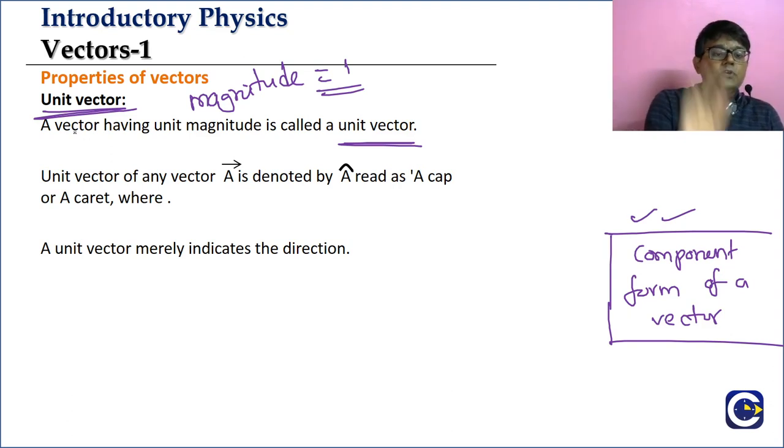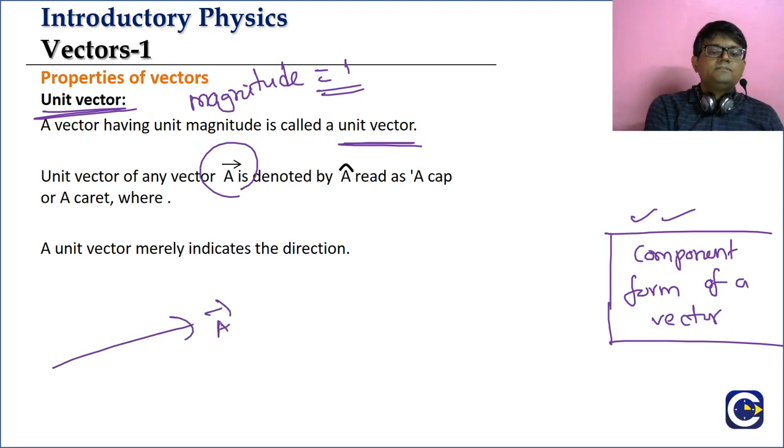Look at this, the concept of unit vector. So unit vector in the direction of a bar. Say for example there is a vector a bar வச்சுக்கோங்க. In the a bar direction la you want to represent a unit vector. A bar direction la unit vector means what? The unit vector will be in the same direction as a bar. But what is the difference between the two vectors? A bar oda length will be how much? A. Adhana a bar oda magnitude. What is the length of this one?